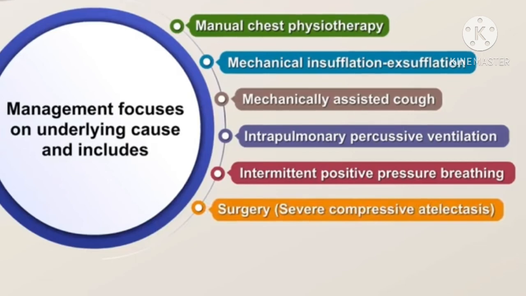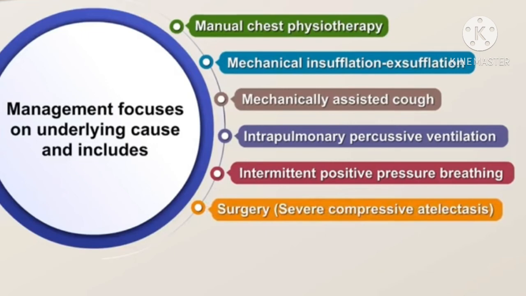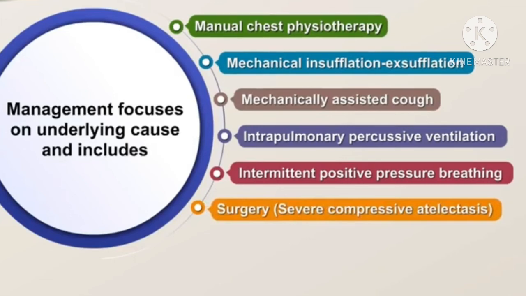In patients who do not respond to first-line measures or who cannot perform deep breathing exercises, other treatments such as positive expiratory pressure, which is a simple mask and one-way valve system that provides varying amounts of expiratory resistance, usually 10 to 15 centimeters of water, continuous positive airway pressure, or bronchoscopy may be used.